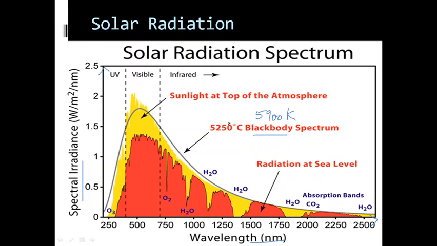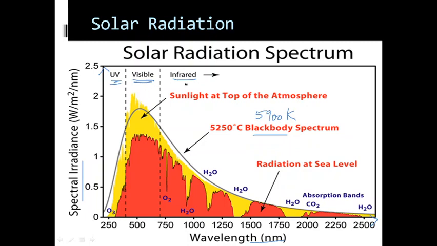The curve of solar radiation is very similar to that of a black body placed at 5900 Kelvin. As you can see, mainly the solar radiation consists of light in the visible range. Half of the solar radiation is composed of visible rays. Then there are infrared rays, in a very huge range. There is also some amount of UV radiation in the incoming solar radiation.